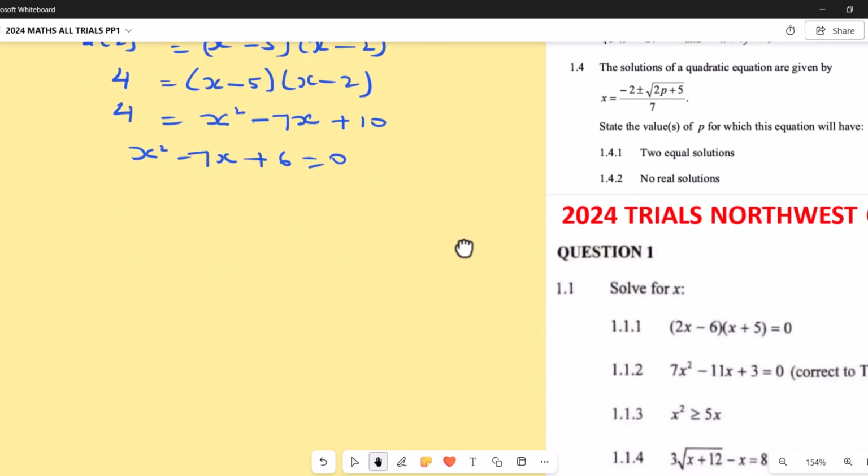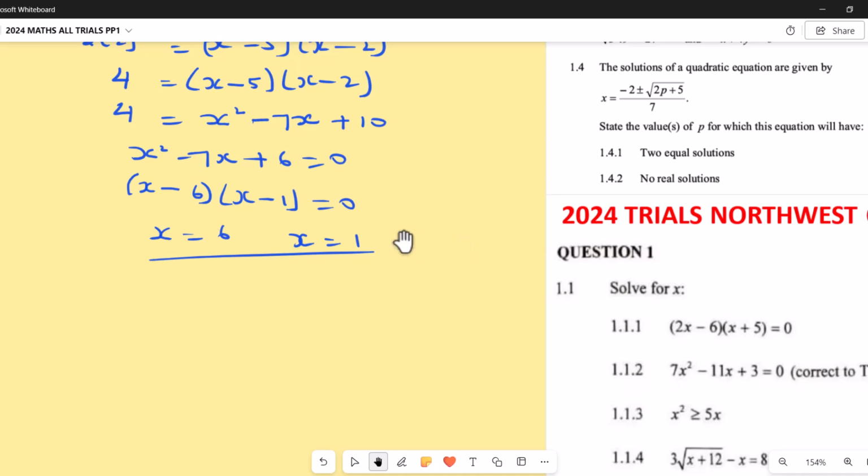Here, I'm going to have x minus 6, then 2x minus 1, which gives us x equals 6. You see this is 0 now, no? That means x equals 6. Also x equals 1. Okay, that is it then. Next question here.